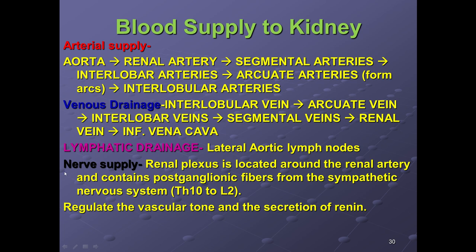Now comes the nerve supply. Nerve supply is by the renal plexus. Renal plexus. So where is that surrounded? Around the renal artery. And it contains the postganglionic fibers from the sympathetic nervous system, that is from T10 to L2. So the main function is to regulate the vascular tone and secretion of renin. So the nervous supply is autonomic.